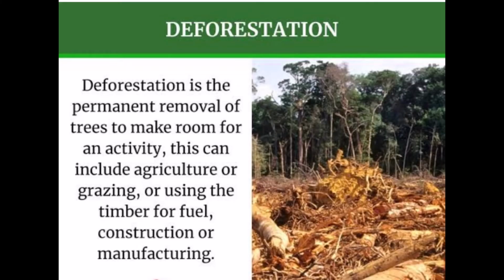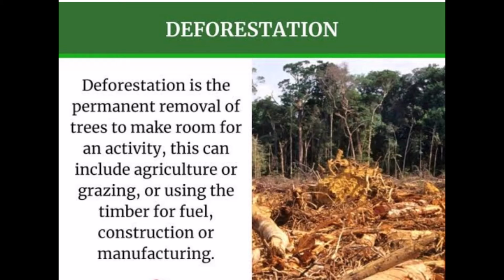Deforestation is the permanent removal of the trees to make room for an activity. This can include agriculture or grazing or using the timber for fuel, construction, or manufacturing. It means when we cut the trees for our own use.